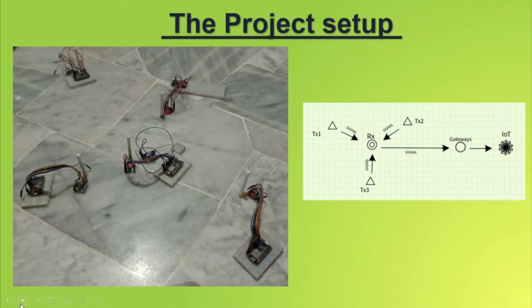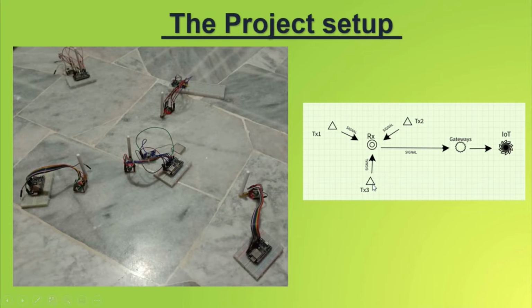Next is the project setup. This is the transmitters. It has 3 transmitters and 1 receiver. And this is the gateway, or we call it the transceiver. In this project setup, we set the distance between each transmitter and receiver, which in this case is 5 meters. Each of the transmitters is placed 5 meters from the transceiver.